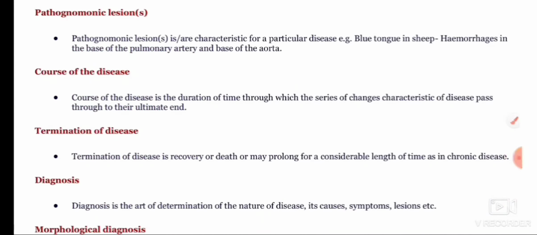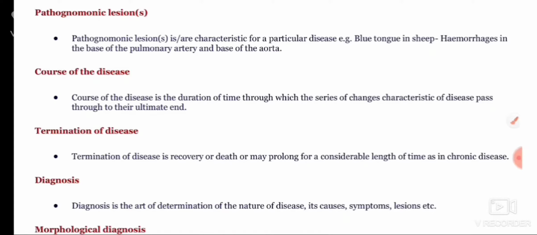Now let us come to the pathognomonic lesions. Pathognomonic lesions are the lesions which are characteristic for a particular disease. For example, in case of sheep, if we notice hemorrhages at the base of the pulmonary artery and the base of the aorta, it always indicates that the affected sheep has blue tongue disease.